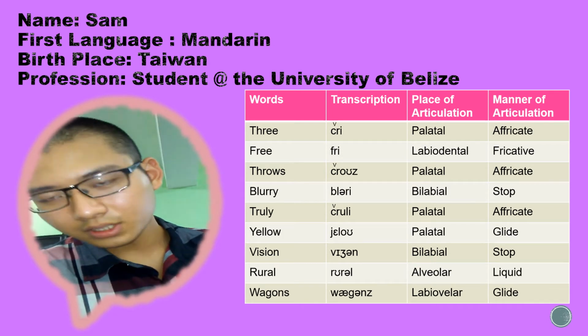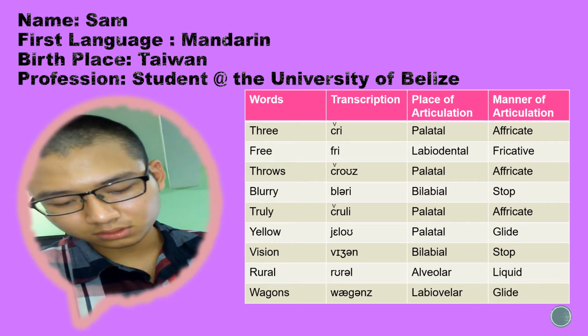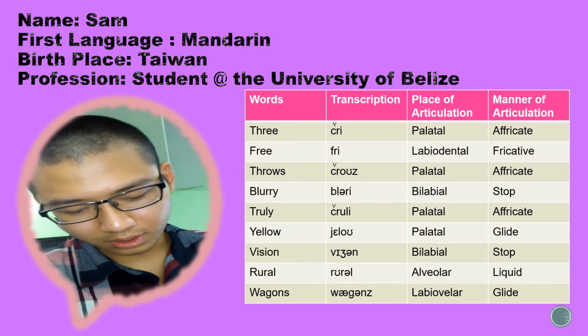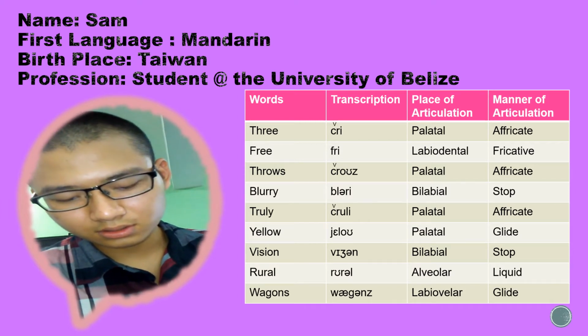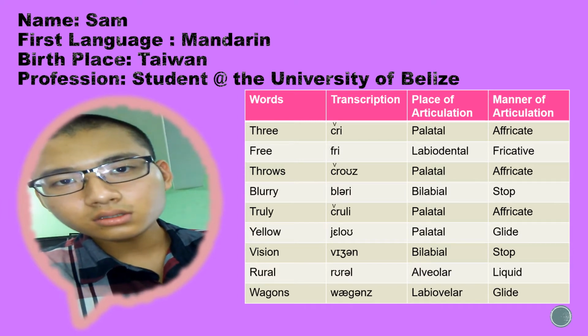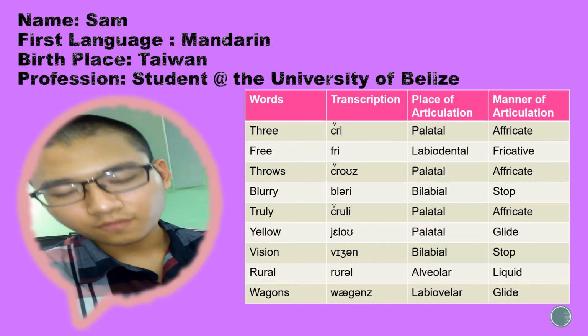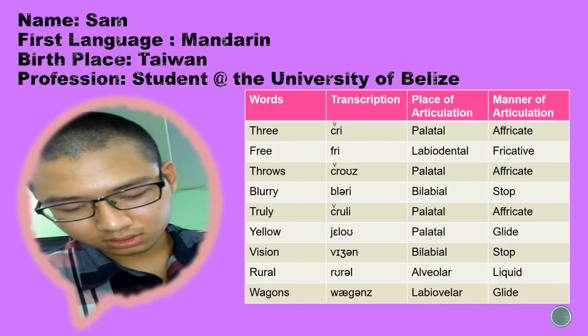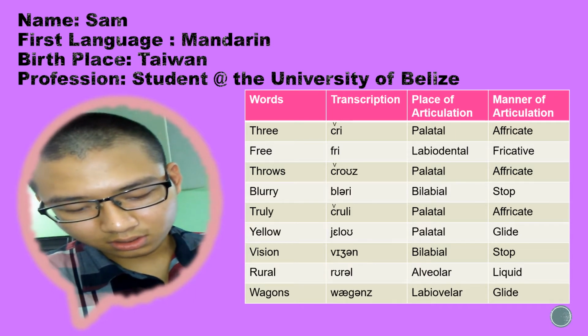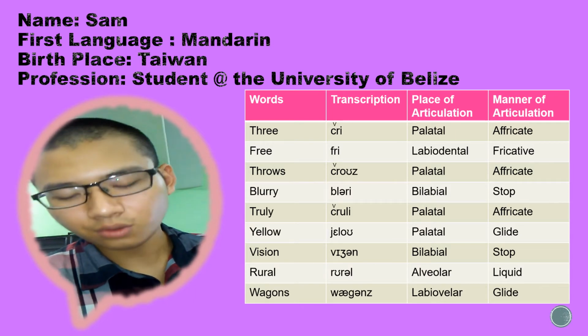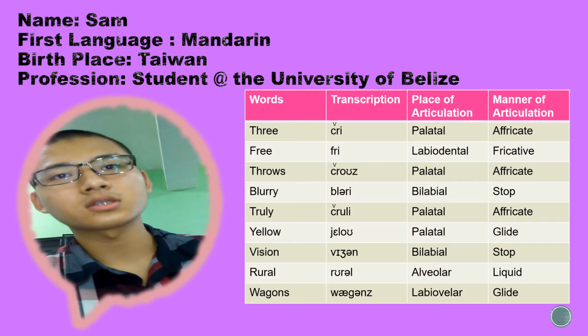The word blurry is equal to 模糊. And then truly is 真实. Yellow is 黄色. Vision is 视线. And rural is 旷野. Wagons is 马车.